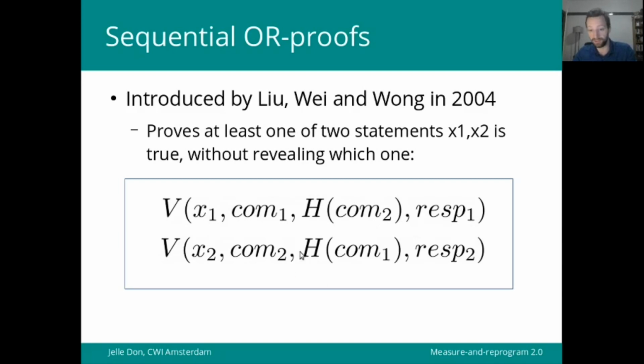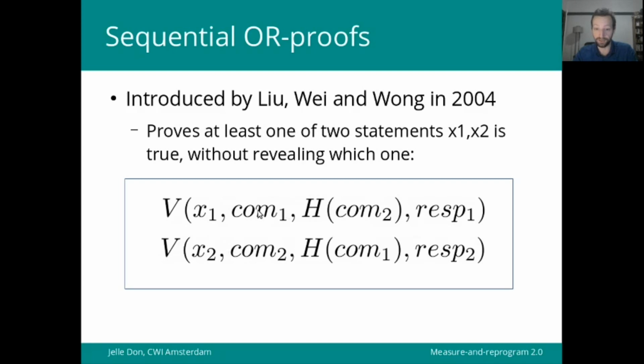And vice versa, it uses h of com1 to compute the response that will be verified to determine the truth of statement x2.